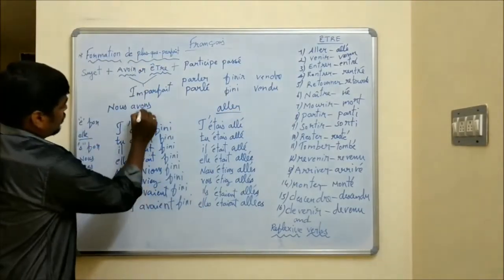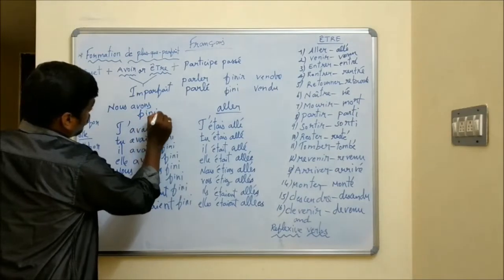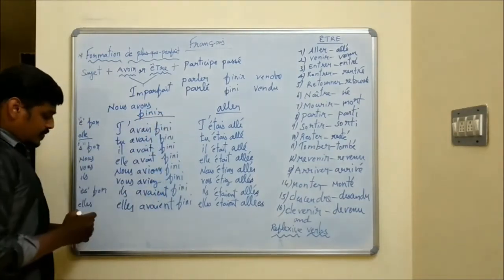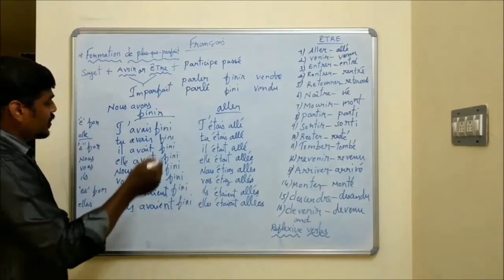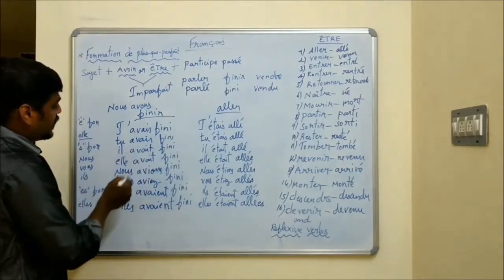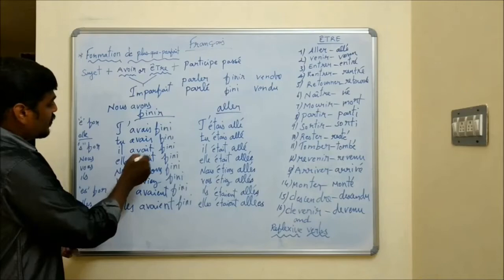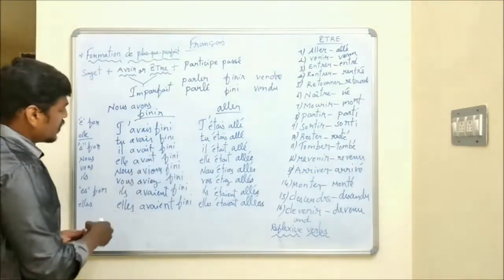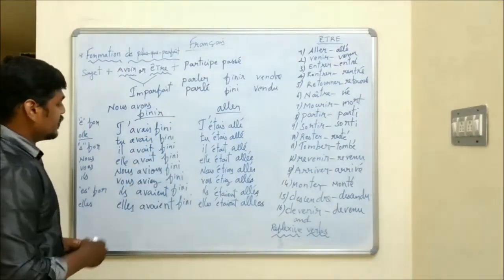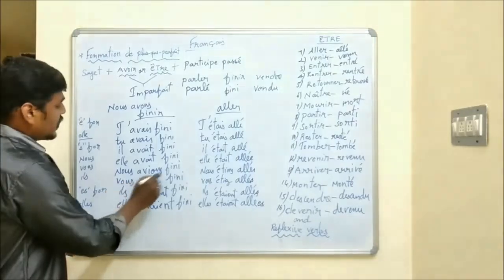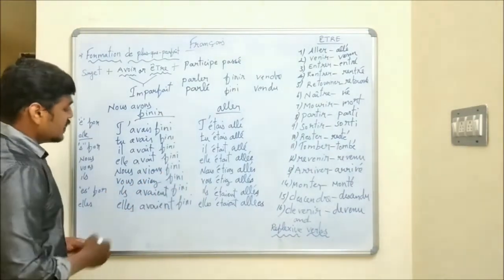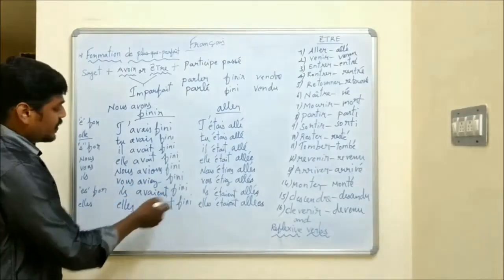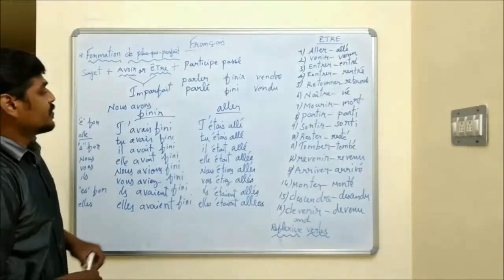Here it's finir. J'avais fini, I had finished. Tu avais fini, you had finished. Il avait fini, he had finished. Elle avait fini, she had finished. Nous avions fini, we had finished. Vous aviez fini, you had finished. Ils avaient fini, they had finished. Elles avaient fini, they had finished.